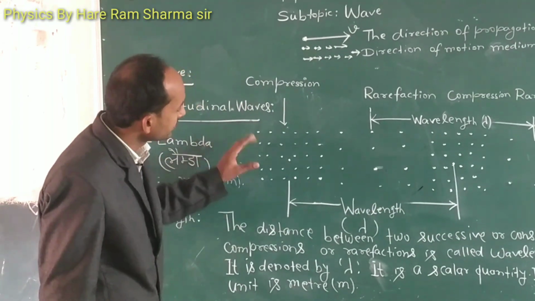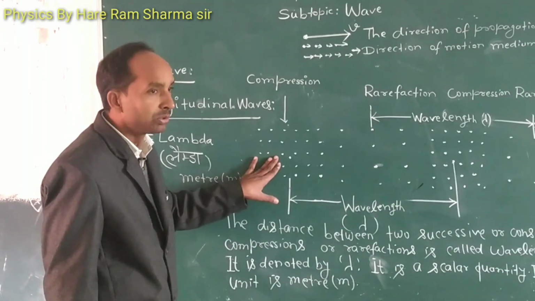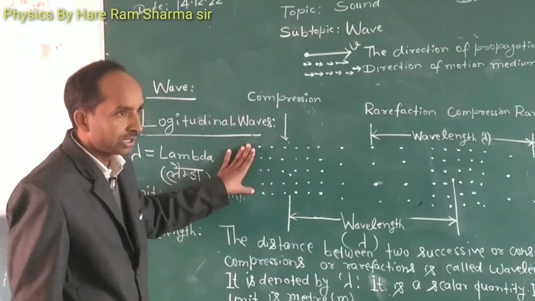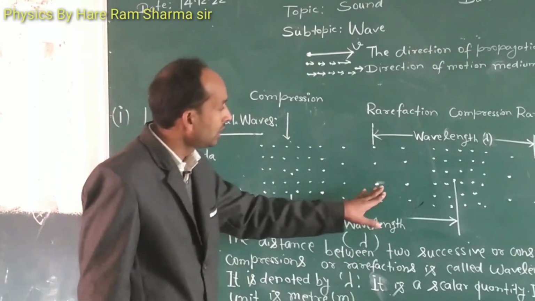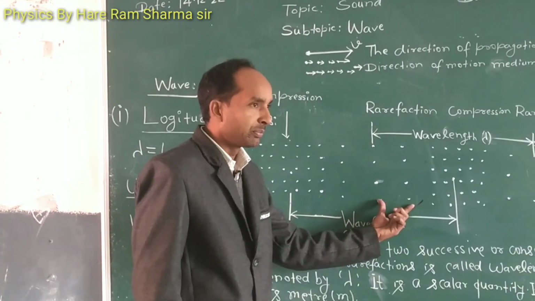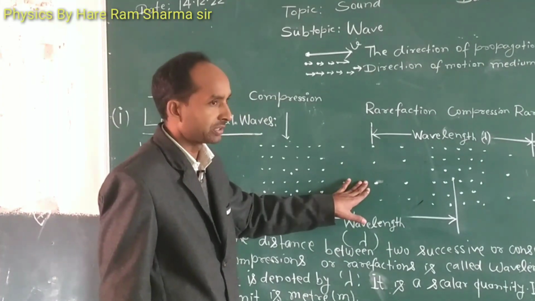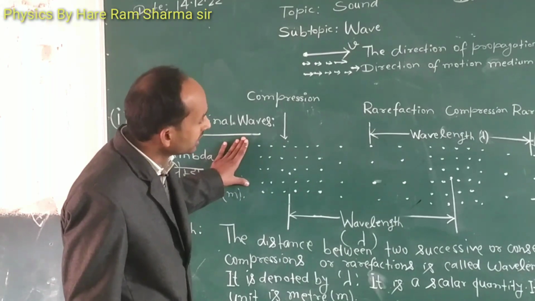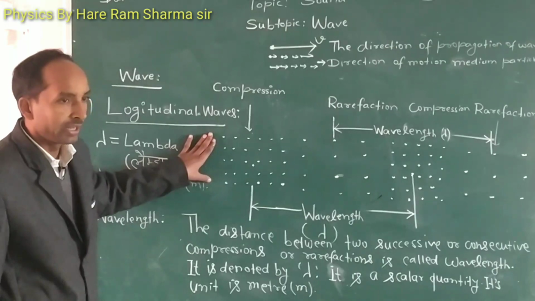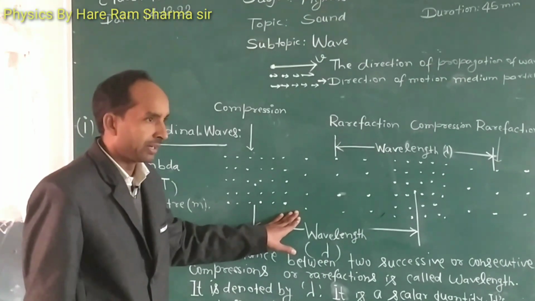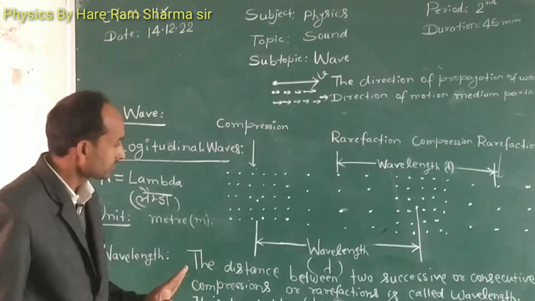The region or area where molecules are closer or denser is called compression, and the region or area in the medium or air where the molecules are rarer is called rarefaction. In an alternating manner, compressions and rarefactions are produced in the medium.